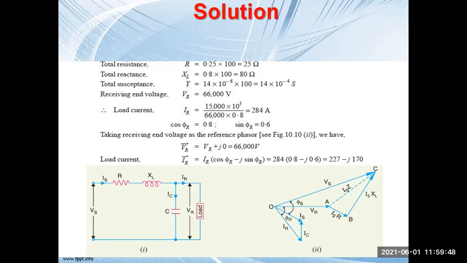Now cos phi r is given 0.8, sin phi r is 0.6. So VR we can calculate, that is VR plus J0, that is your 66,000 volt. IR we can calculate, that is IR into cos phi r minus J sin phi r. So cos phi r and sin phi r you will have to substitute, and IR is, you have calculated already, 284. So you can draw the phasor diagram same as whatever we have drawn, and the circuit also you can draw. It is the same thing.